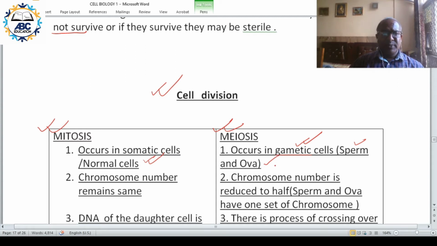Now in mitotic division, the chromosome number remains the same. Whereas in meiosis, the chromosome number is reduced to half.